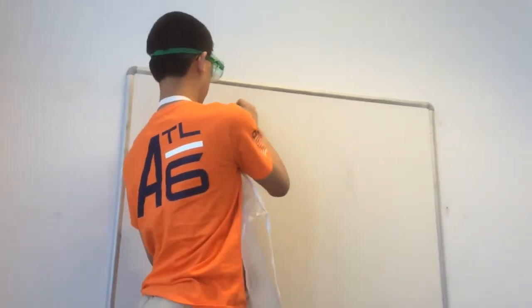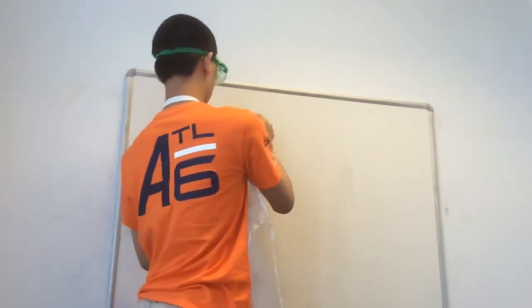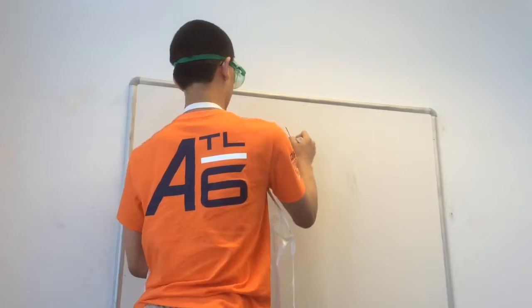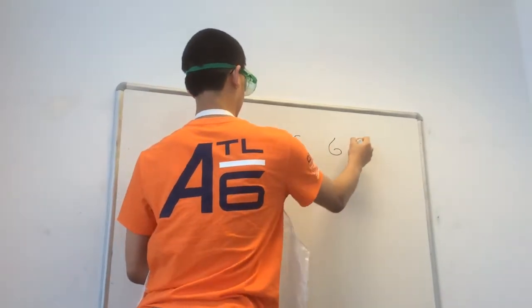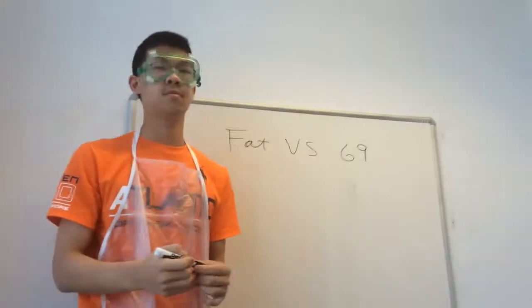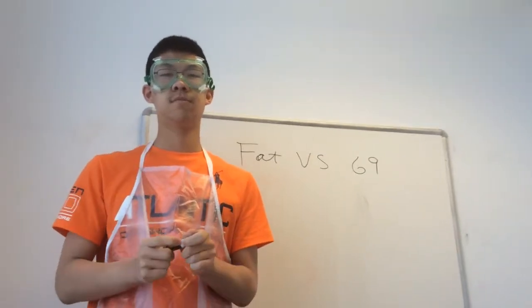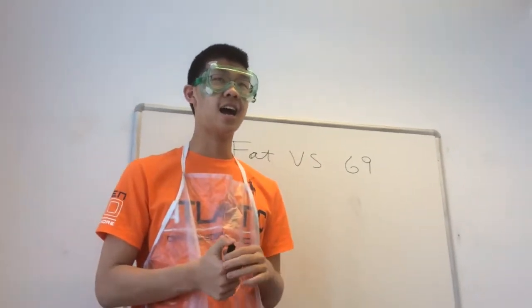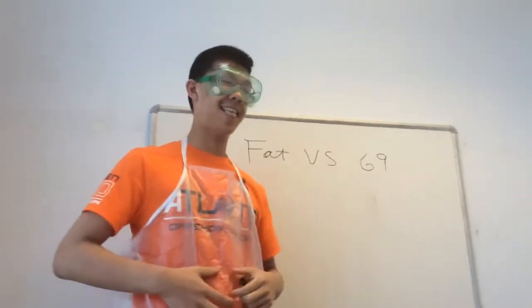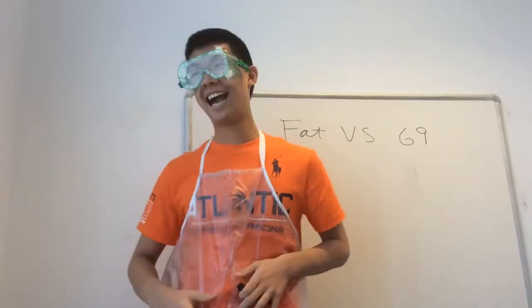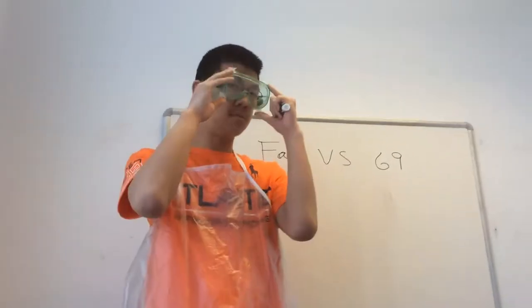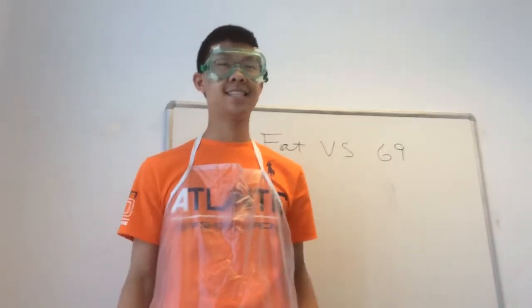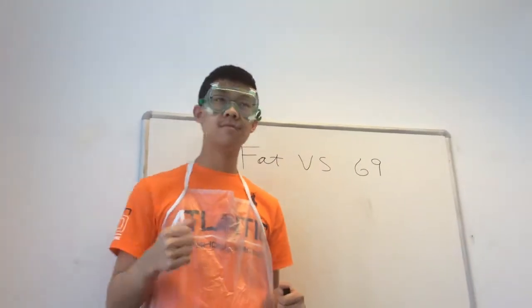Quantitative, as it is suggested, relies on hard, solid data that can be measured, such as numbers. For example, we can say, Will is 6 feet tall. That is quantitative data. Now, qualitative data is any data that is described but not actually measured. For example, we can say that Will is really, really fat. That is qualitative data. As scientists, we prefer quantitative data as it can be manipulated and analyzed for further use.